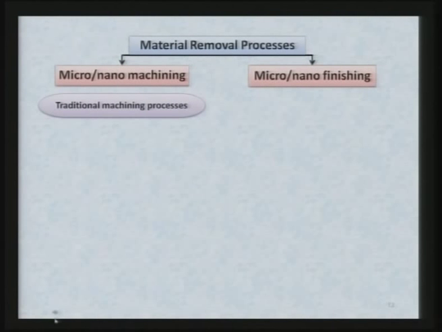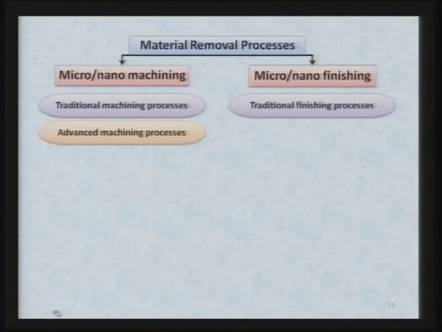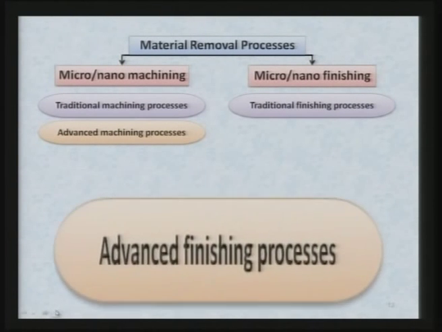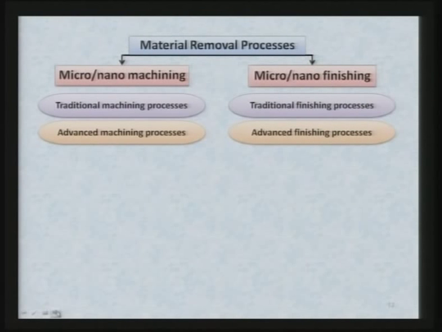Now, micro nano machining has two types again: traditional machining processes and advanced machining processes. In case of micro nano finishing also, you have traditional finishing processes and advanced finishing processes.